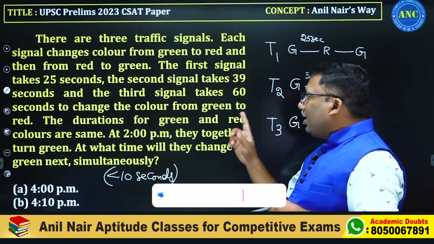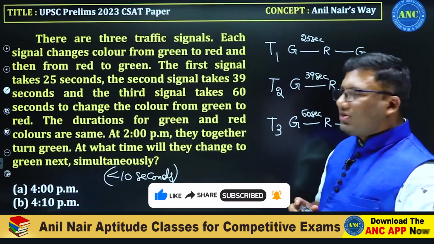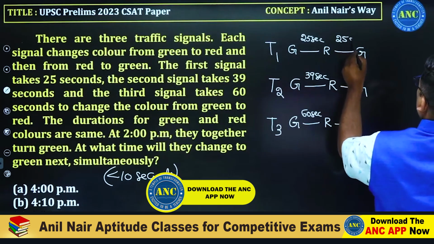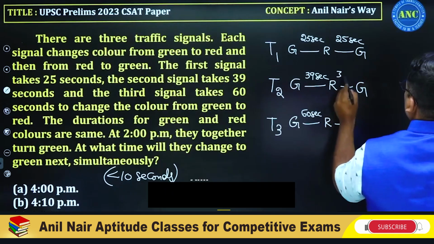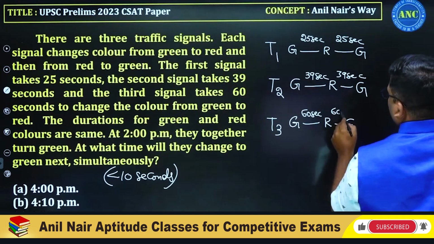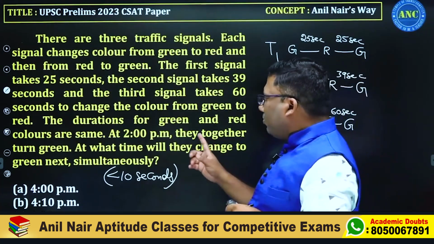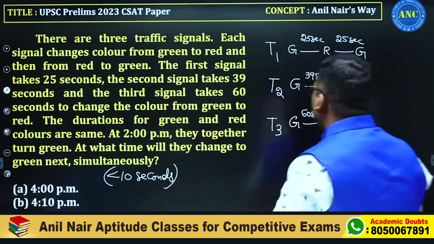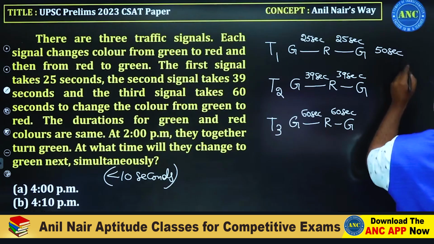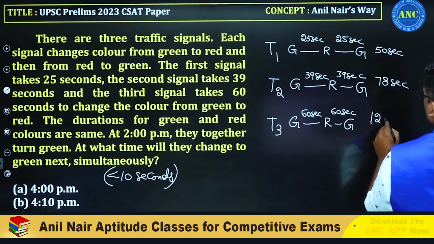The duration of green and red colors are the same. Green to red is 25 seconds, red to green is also 25 seconds. If it is 39 seconds, here also 39. Here also it is 60. That means at 2 p.m. they together turn green. Green to red, red to green: T1 will take 50 seconds, T2 will take 78 seconds, T3 will take 120 seconds.